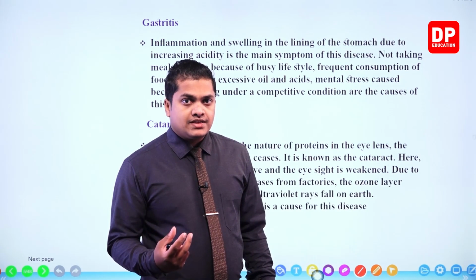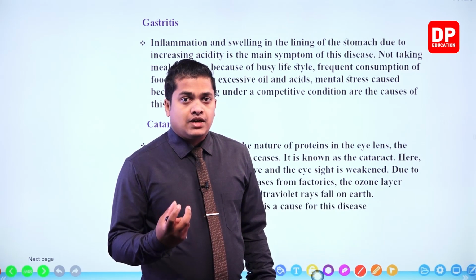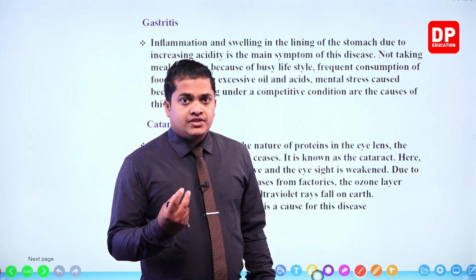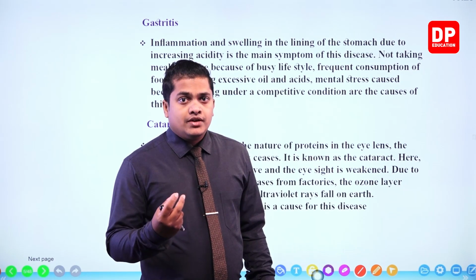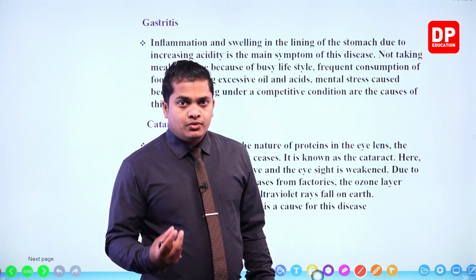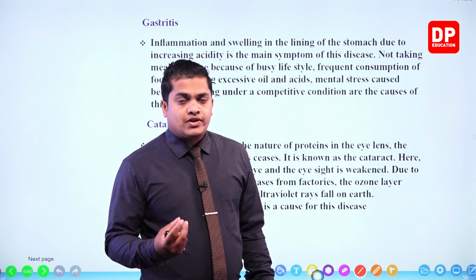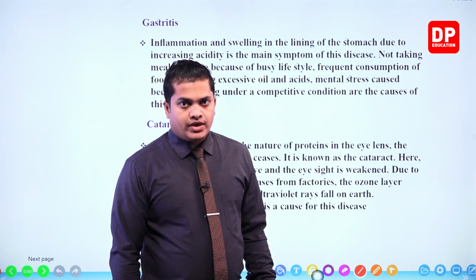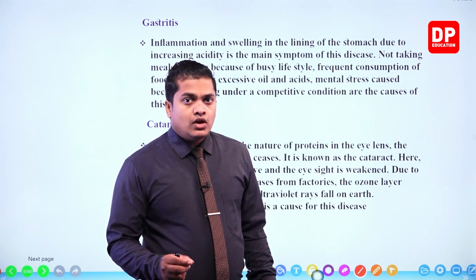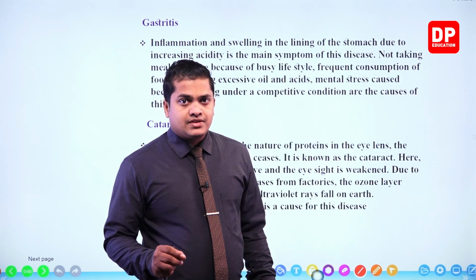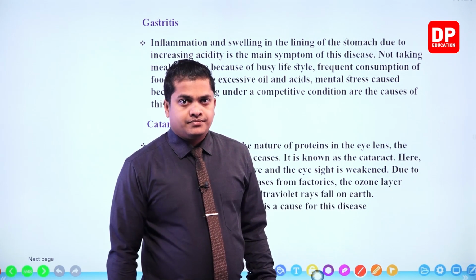Because UV rays, ultraviolet rays, contain a large amount of energy. So this energy has the ability to deform or mutate cells and other structures. Okay. So ozone layer depletion is a main reason for the creation of cataract.